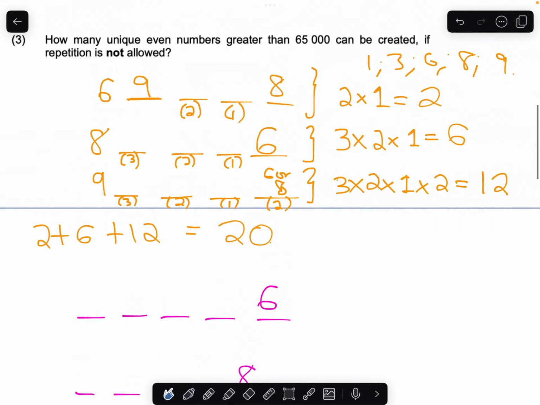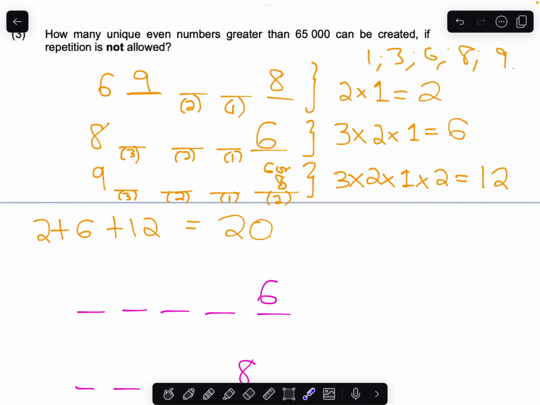And then from there we think about how this restraint interacts with this case, for example. If we need it to be a number bigger than 65,000 and it ends with a 6, it definitely can't start with a 1 or a 3, because then it would be smaller than that.